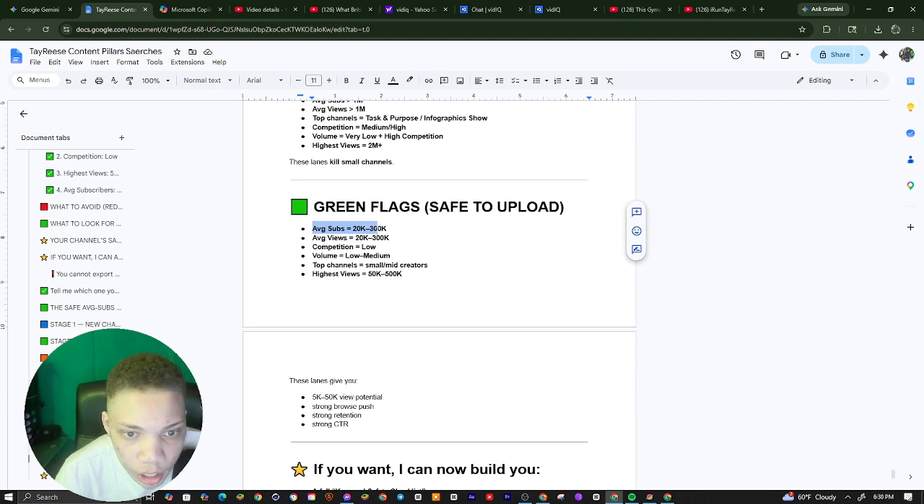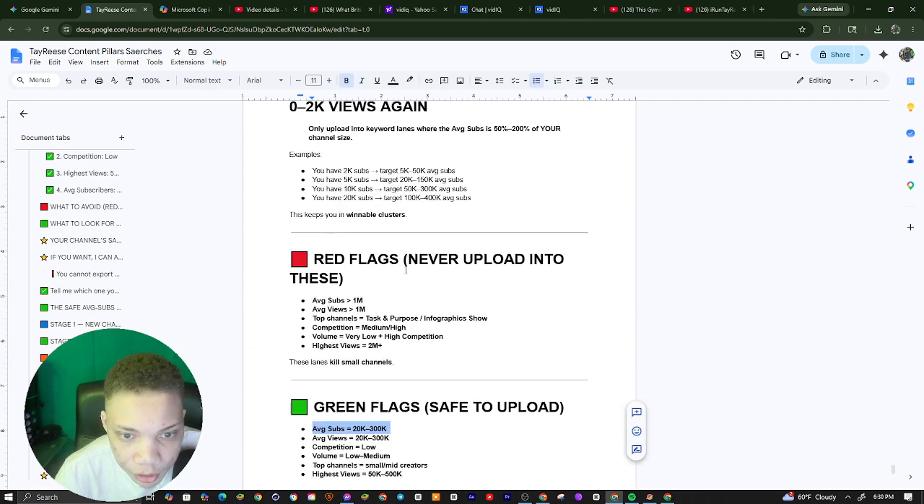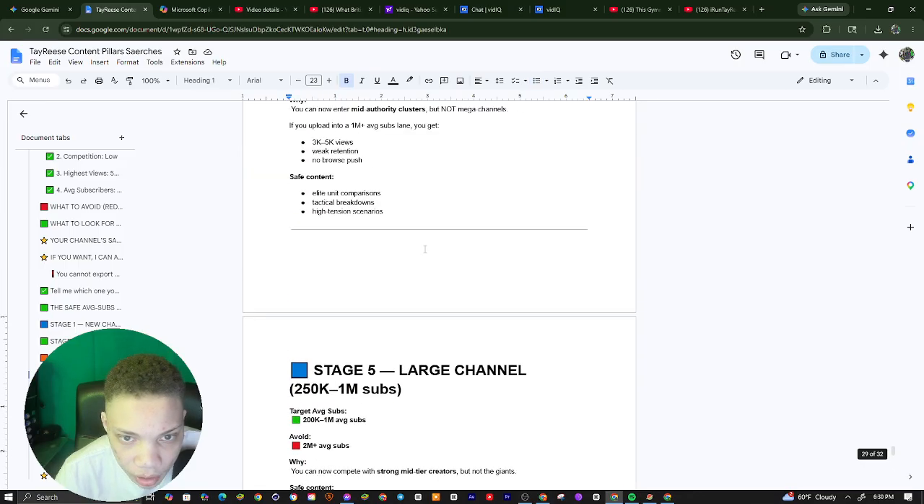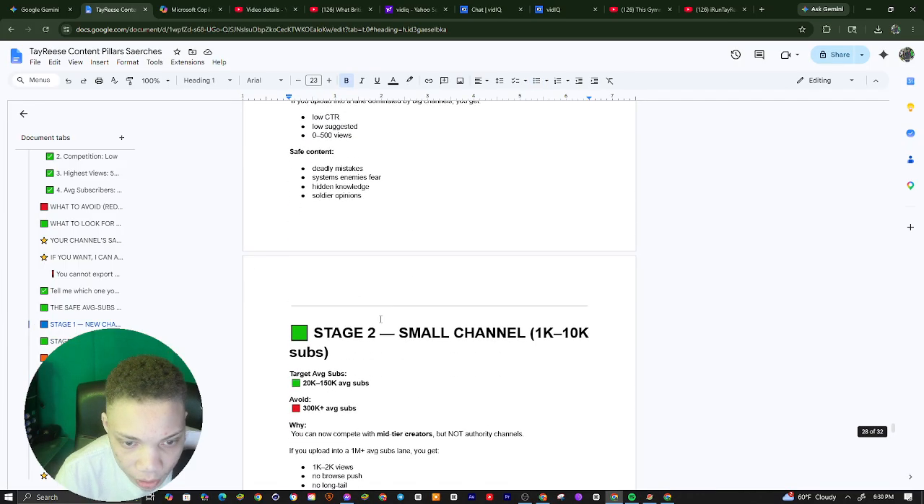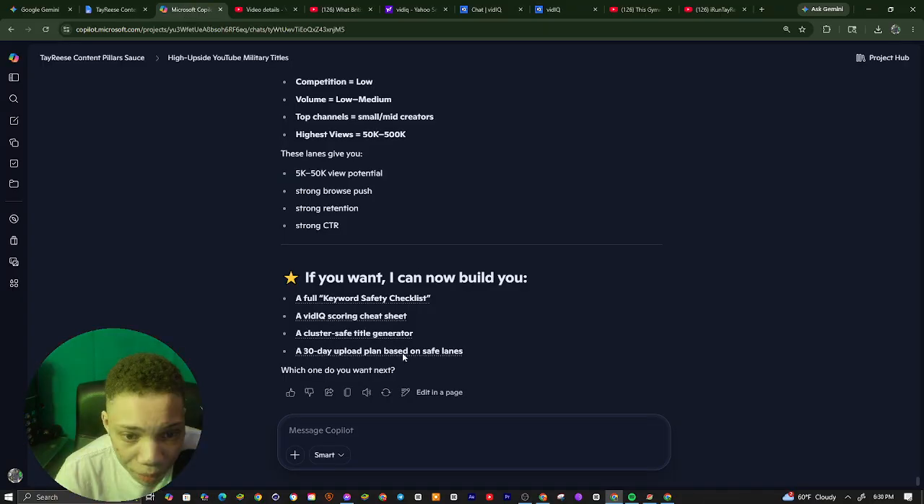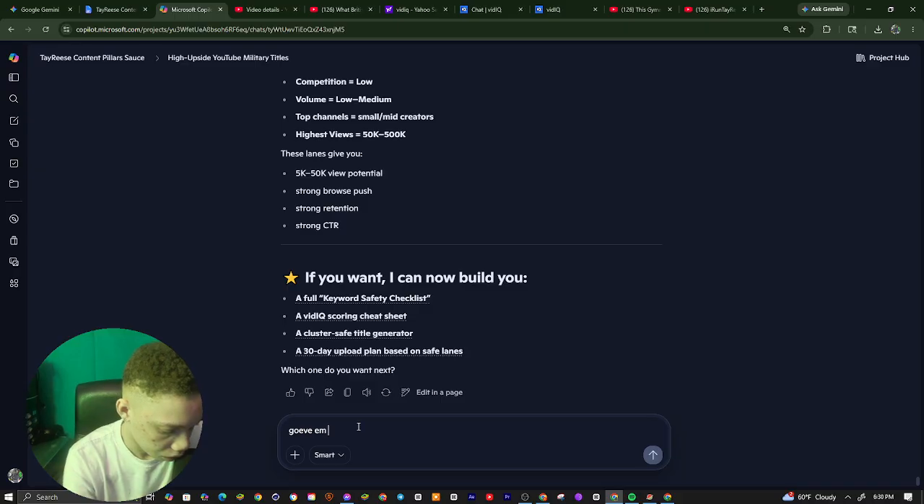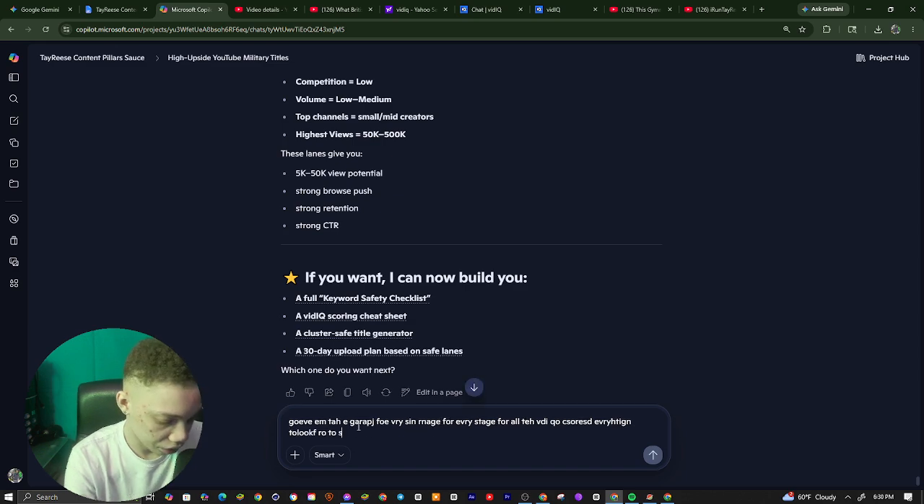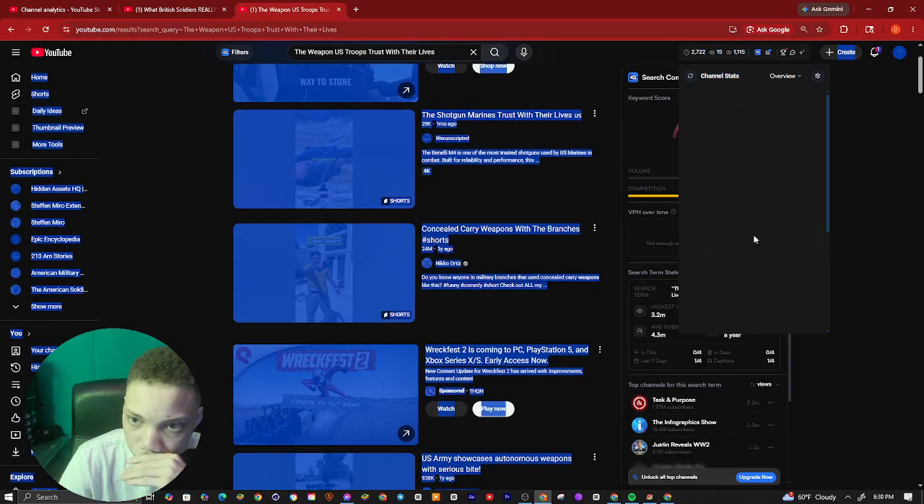So average subs 20K to 300K. So for the green zone, for subscriber ranges, and so you can see, for newer channels, stage 1, targeted average subscribers, I'm going to have it give me the graph for every sub range, for every stage, for all the VidIQ scores, everything to look for to stay safe. And we do this to stay safe so we don't get buried, or so we don't get view jail.